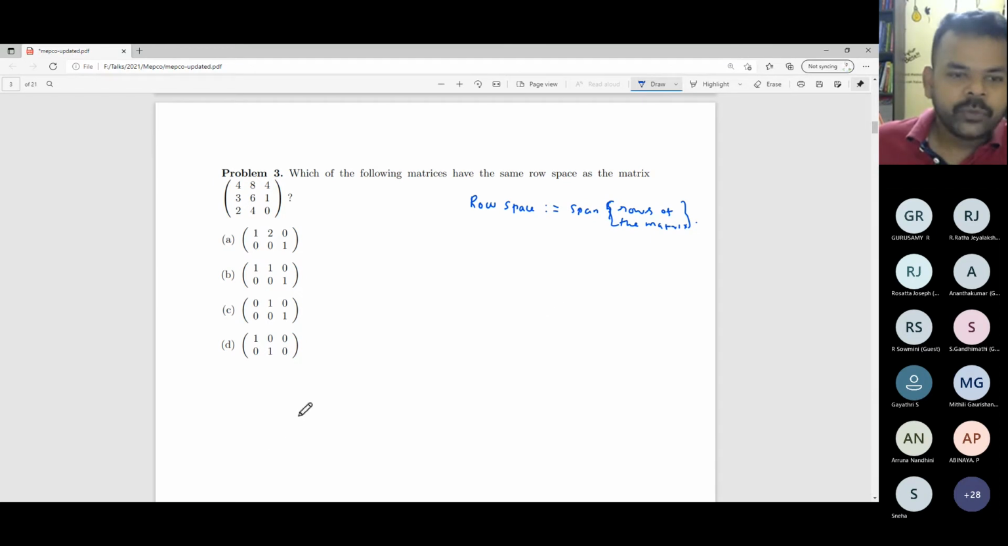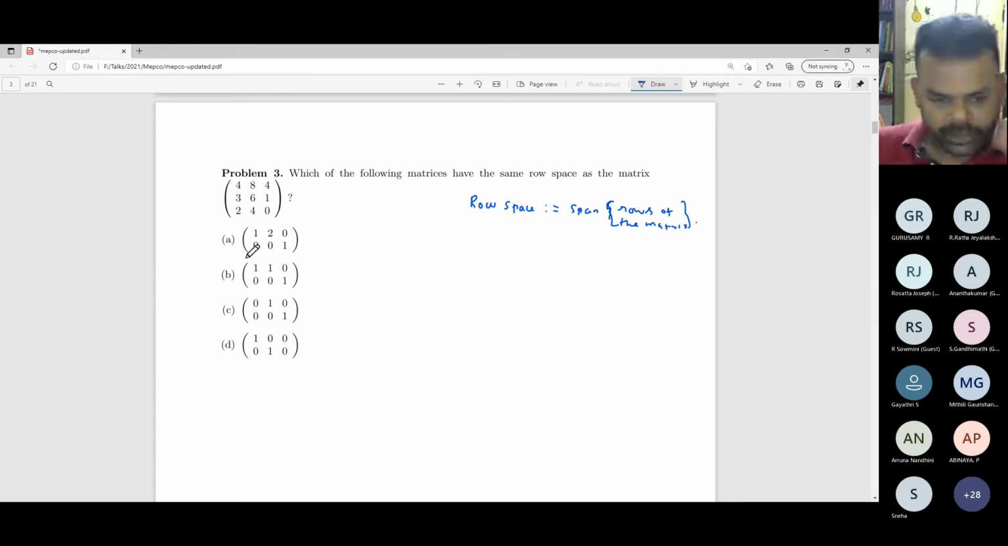Now we have 5 matrices. The question is, the first matrix given here has a row space. For which of the following 4 matrices is the row space of the given matrix equal to the row space of these matrices? Sometimes you have to work from the answer, so here you have to eliminate some answers. Some options are trivial and cannot be an answer.